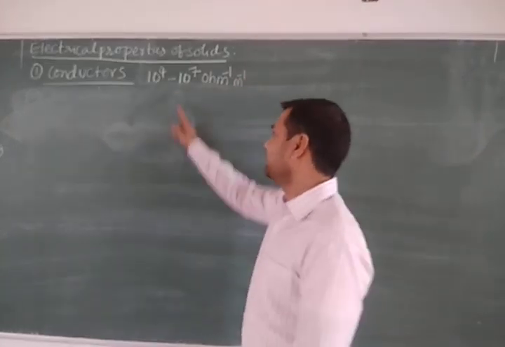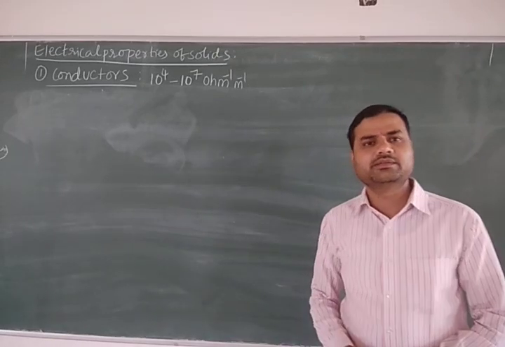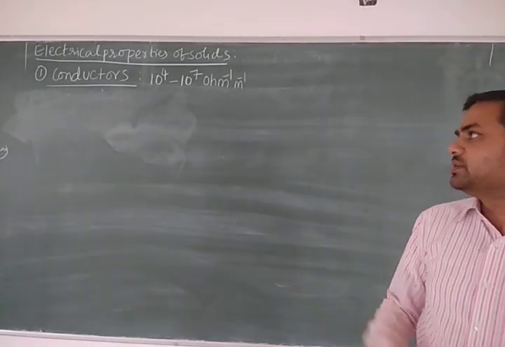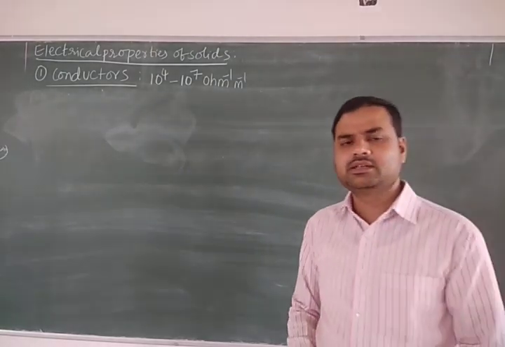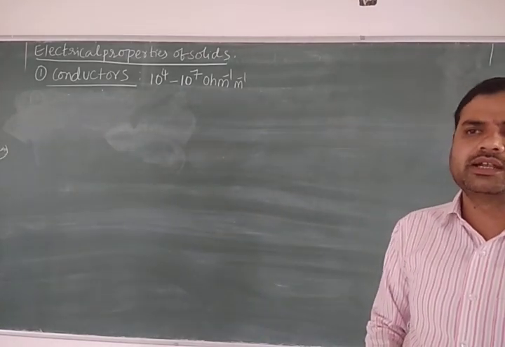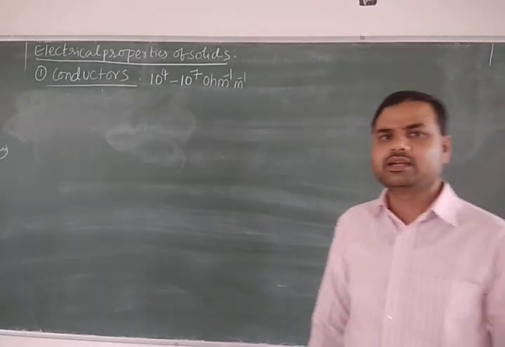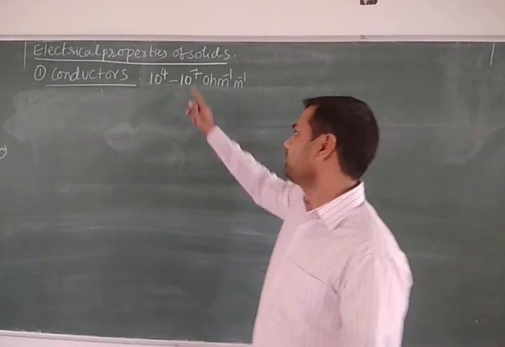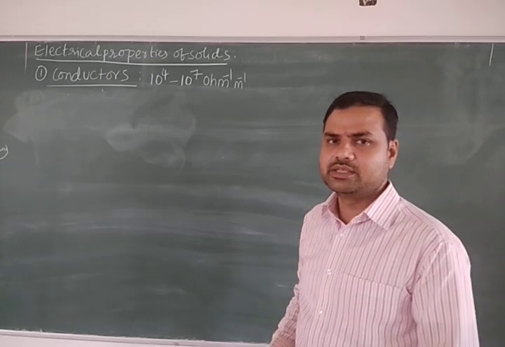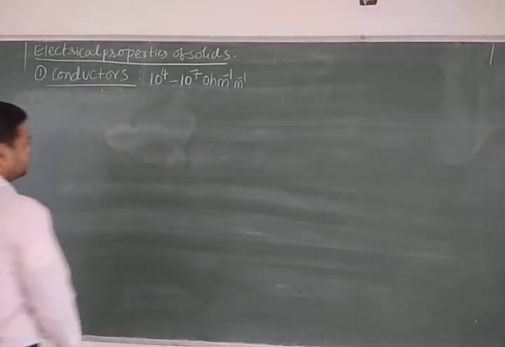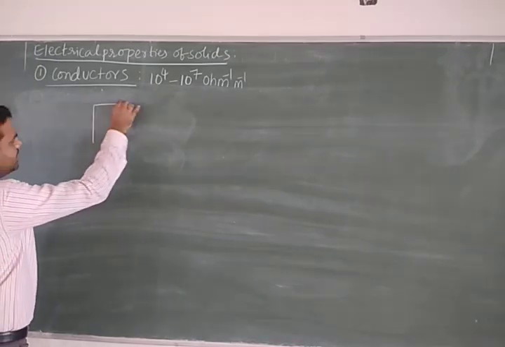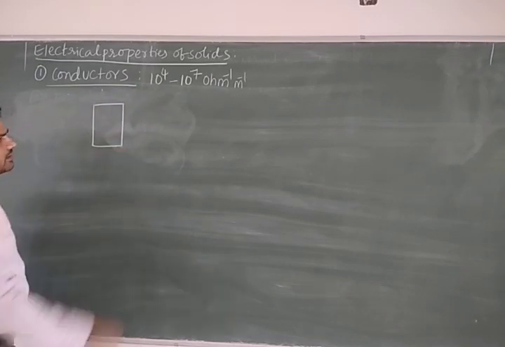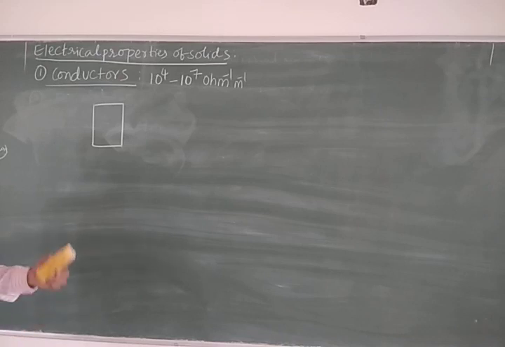So the substances which allow electricity in a conductivity range of 10 to the power 4 to 10 to the power 7 ohm inverse meter inverse, those solids are called what? Conductors. Means in conductors, the electricity conducting range is 10 to the power 4 to 10 to the power 7 ohm inverse meter inverse. These solids allow a large amount of current through them. Therefore these are conductors.